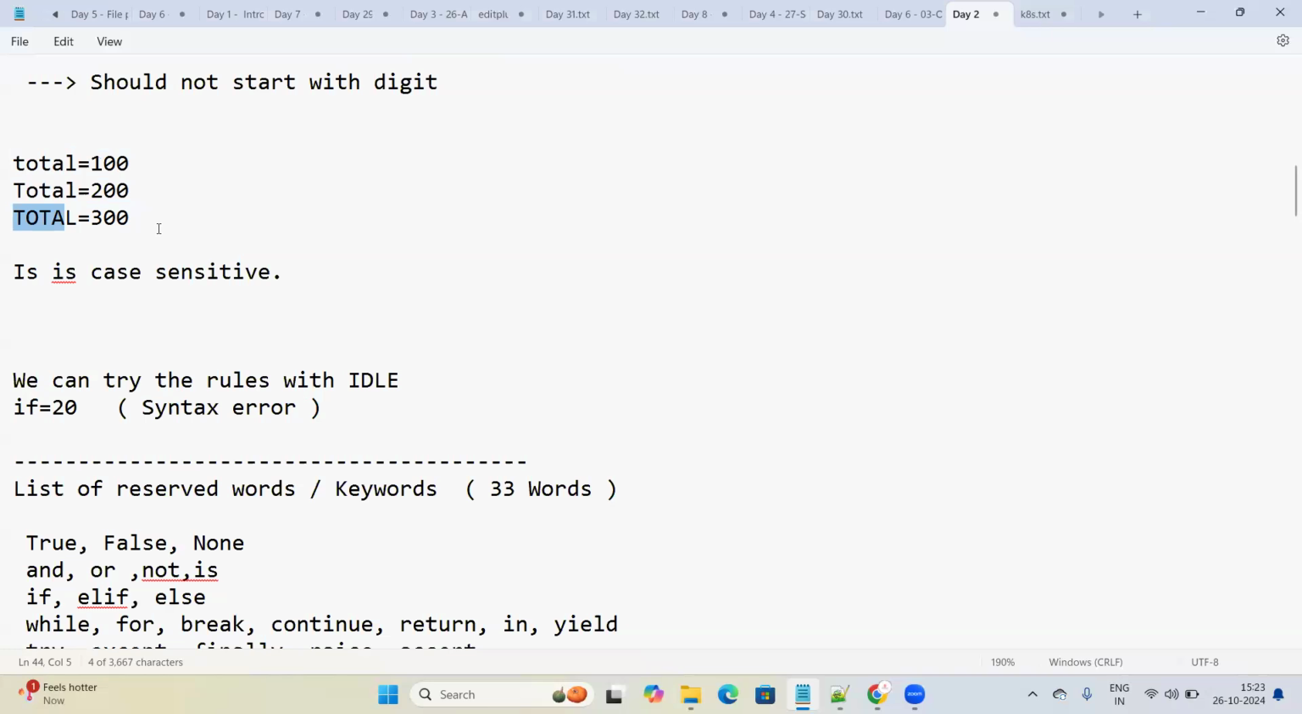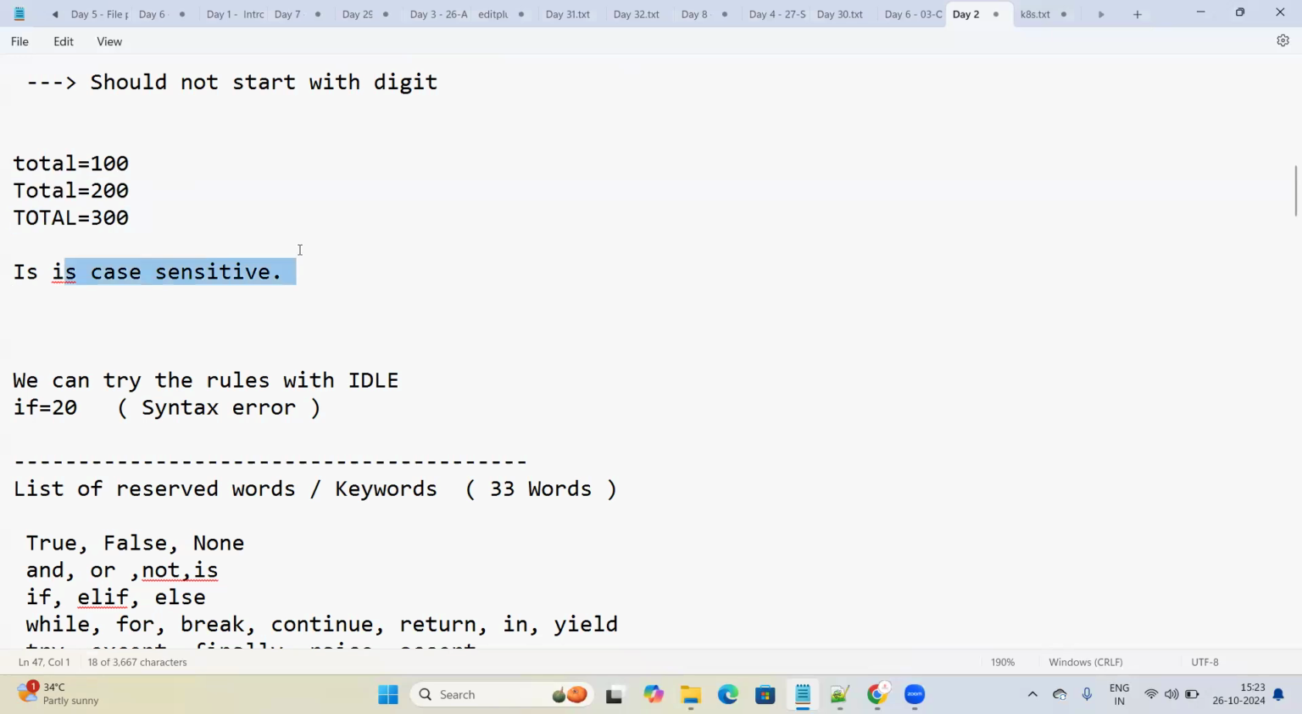So what we are trying to understand is, whatever you are defining here, that is case sensitive. So if you try to print this one, it will print 100. And if we try to print this particular variable, it will print 200. And if I print this variable, which has all uppercase letters, it will print 300. So it is case sensitive.